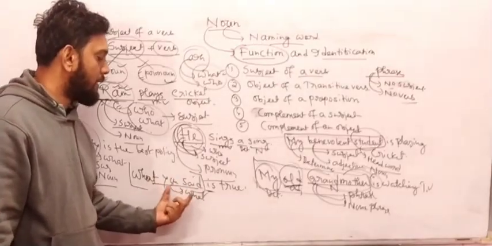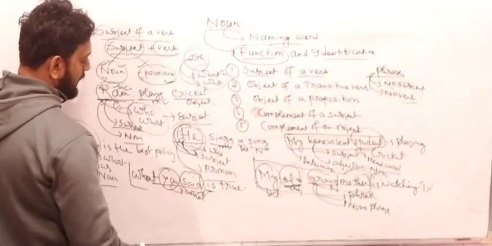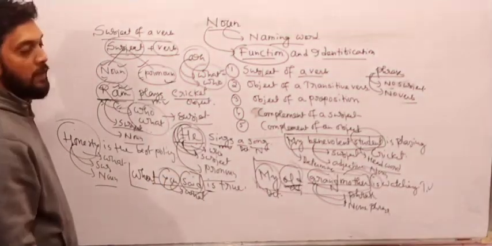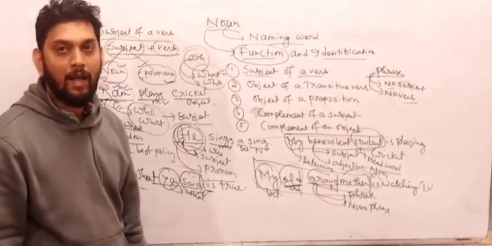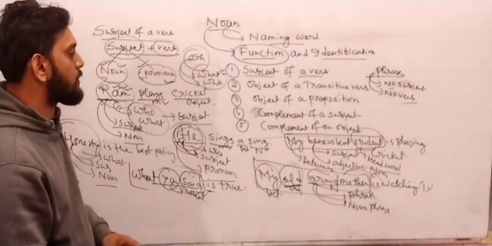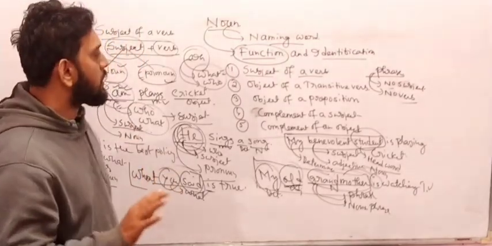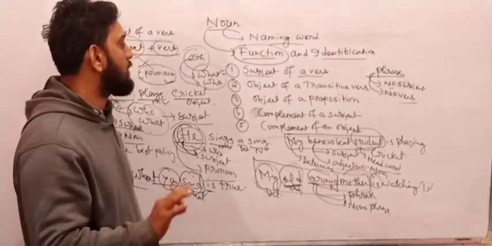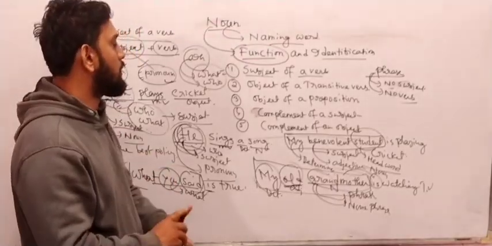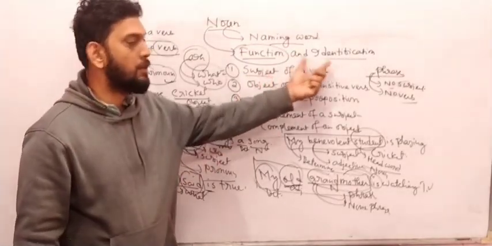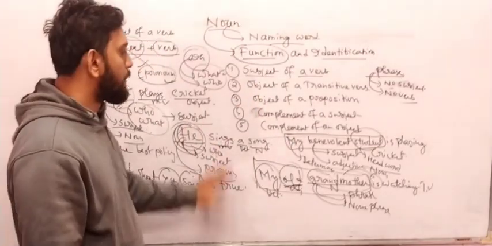So in "what you said," here you see, "you" acts as a subject and "said" acts as a verb. So what you said is true. That is correct. And also "what you said" acts as a noun clause. So my friend, today we have understood that there are 5 functions of a noun. First function I have written: subject of a verb. Already we have understood, by using this function, how we can identify a noun or a pronoun. Got my point as of now?